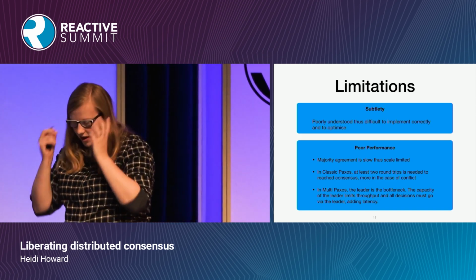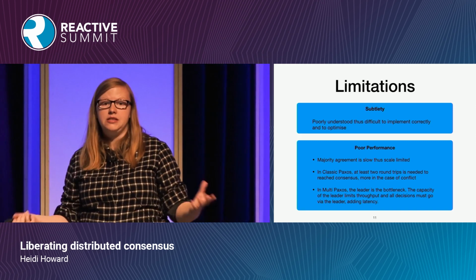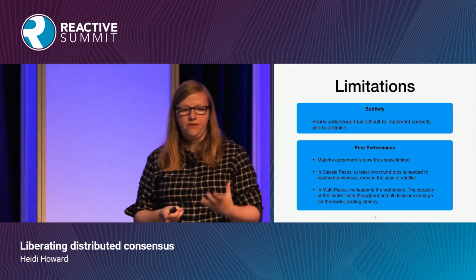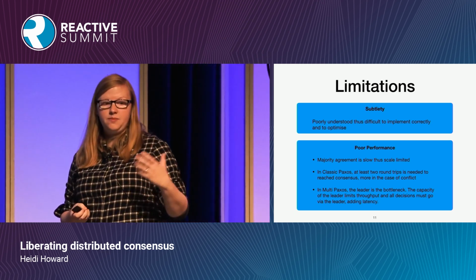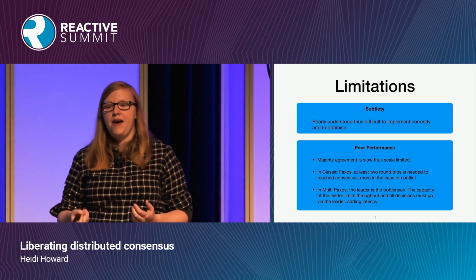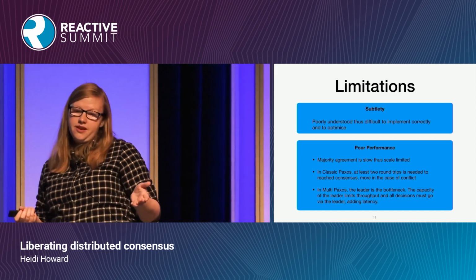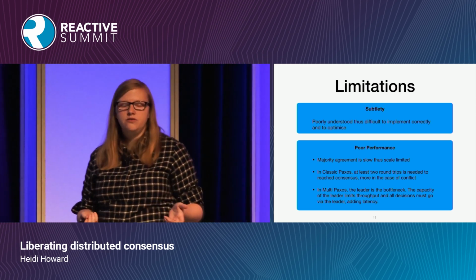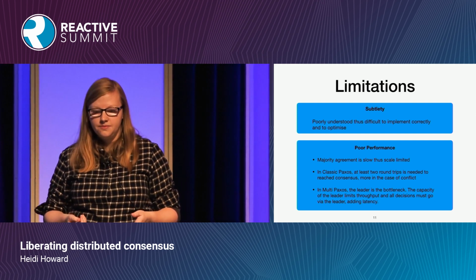So I would say that the limitations of these two families of consensus algorithms that we have are twofold. Firstly, there's the subtlety of the algorithms. This is what makes them difficult to understand and difficult to implement correctly. And then there's the performance issues. Fundamentally, Paxos relies on majorities. Majorities are great when your system has 3 servers, when your system has 5 servers. What about if your system has 100 servers? What about if those servers are distributed across the world?